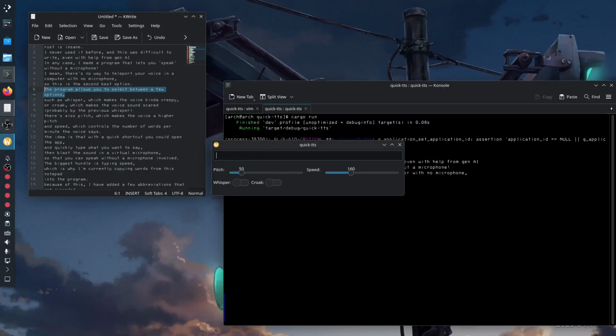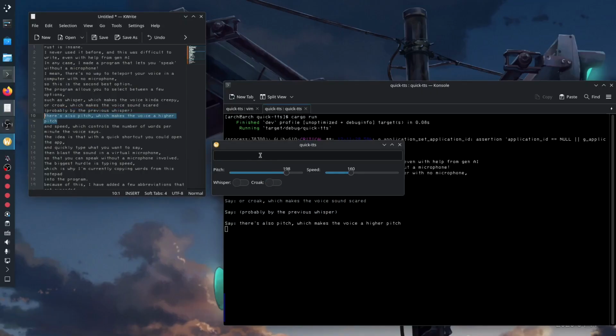best option. The program allows you to select between a few options, such as whisper, which makes the voice kinda creepy, or croak, which makes the voice sound scared, probably by the previous whisper. There's also pitch, which makes the voice a higher pitch, and speed, which controls the number of words per minute the voice says.